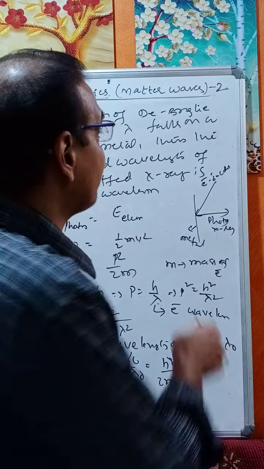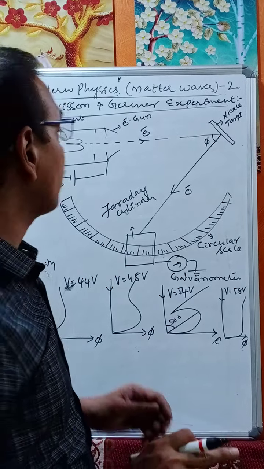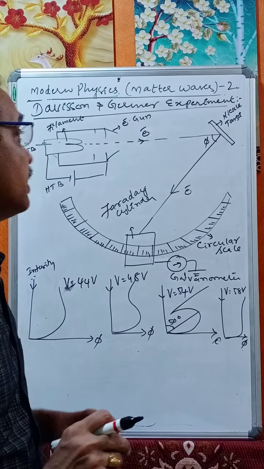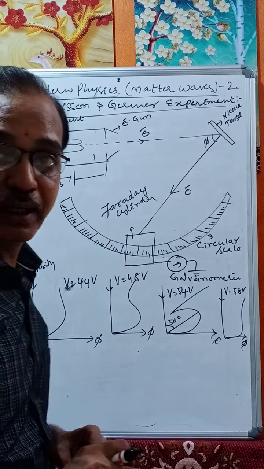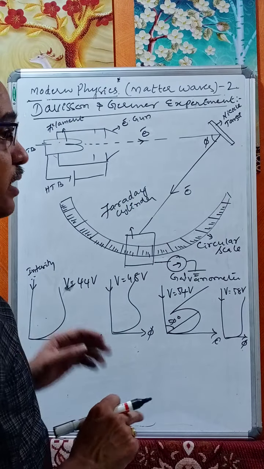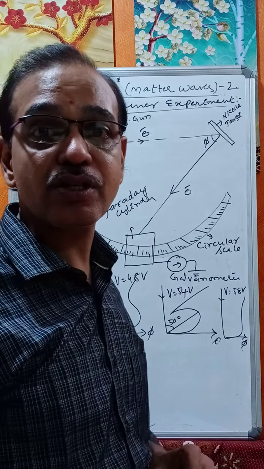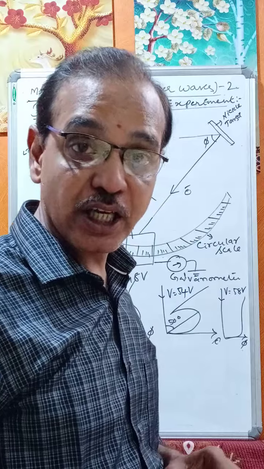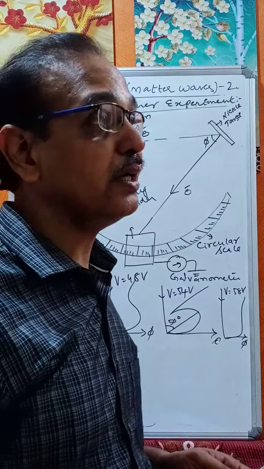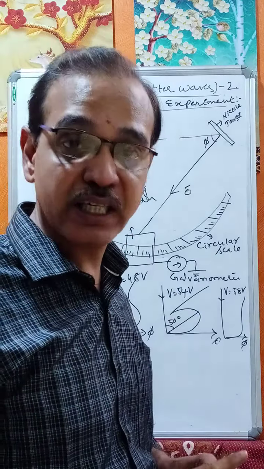Now let us see the Davisson and Germer experiment. It is the first experimental evidence that electrons behave as matter waves. So far we know that an electron has mass m, charge q, and velocity v, so we are treating the electron as a particle.